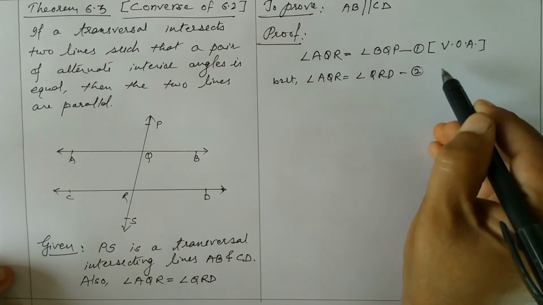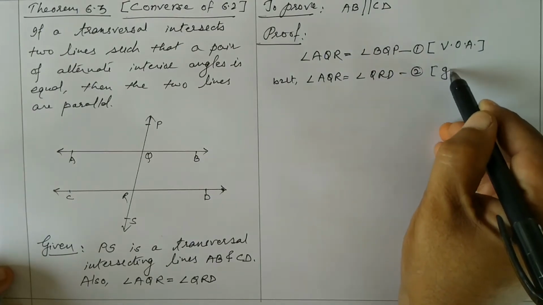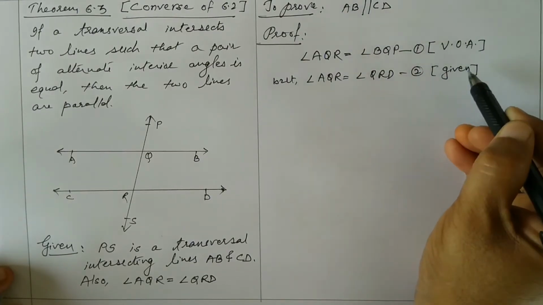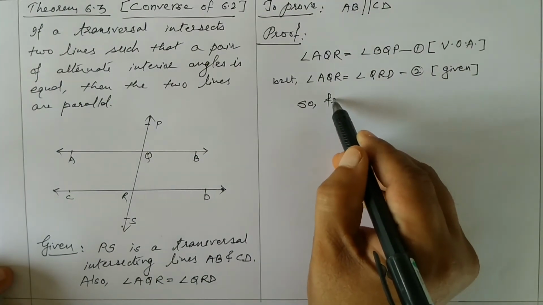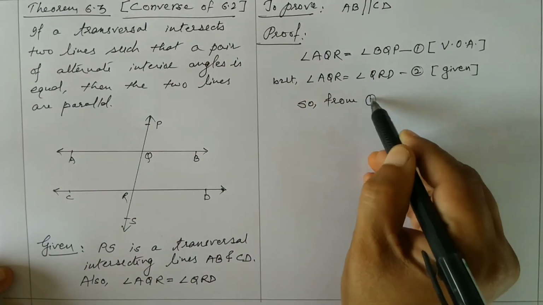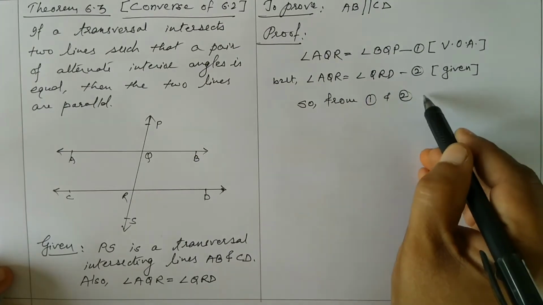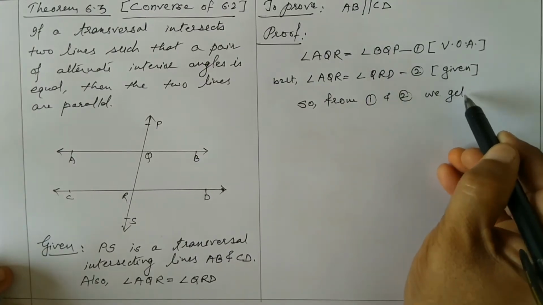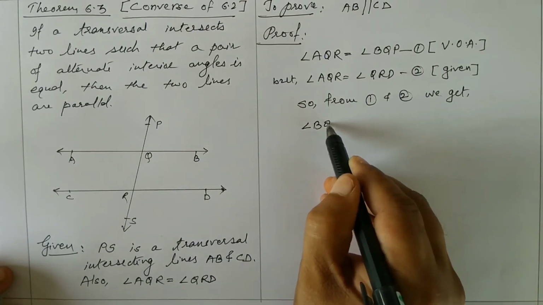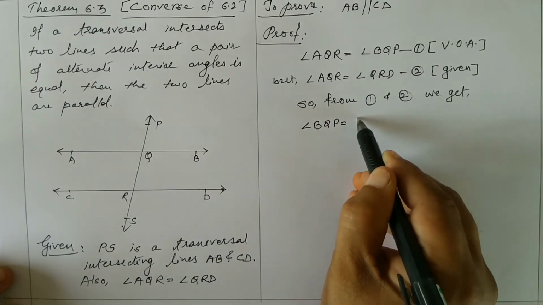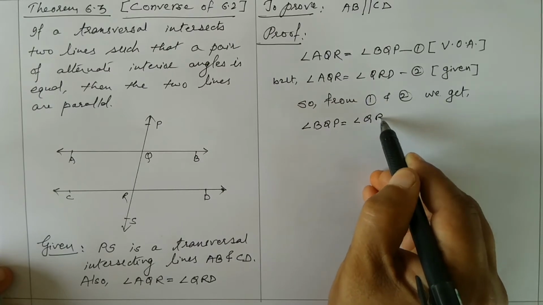This is given to you, so we will write here given. Now see from 1 and 2. So from 1 and 2 what you are getting? From 1 and 2 we get angle BQP is equal to angle QRD.